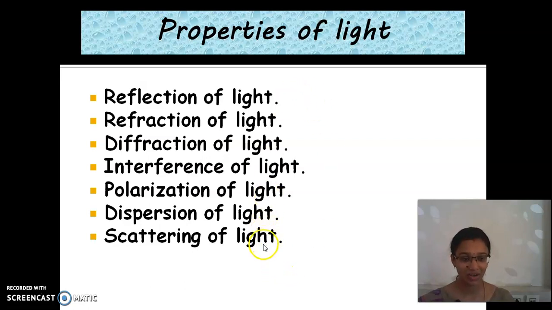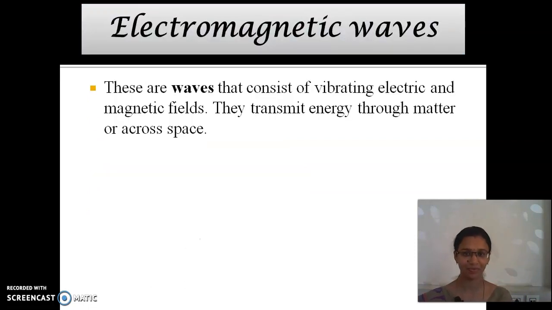And then the last one is scattering of light. What is this scattering? When the light waves pass, if they get disturbed due to air molecules or the particles present there, the light gets deviated from its path. It is called scattered. So the light rays are scattered due to any obstacles. This is called scattering of light.